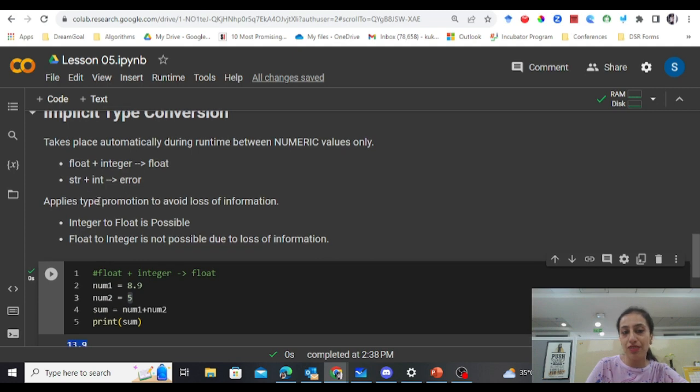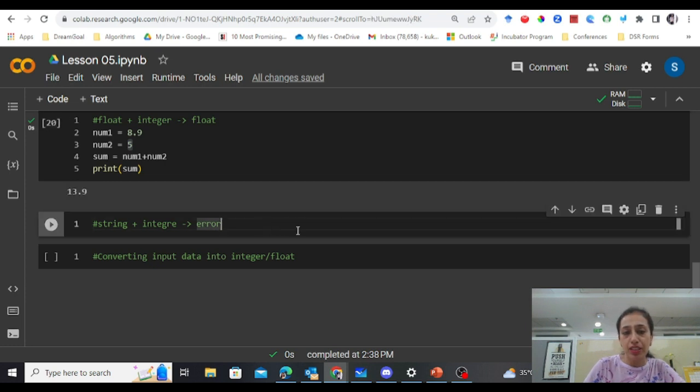And that is what the second rule is. It applies type promotion to avoid the loss of information. So the conversion can go from integer to float, but not from float to integer, because when you come from float to integer, some information gets lost.